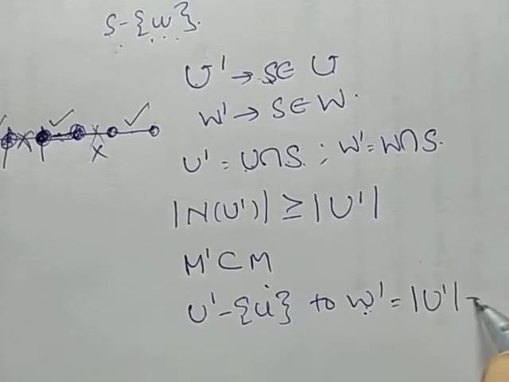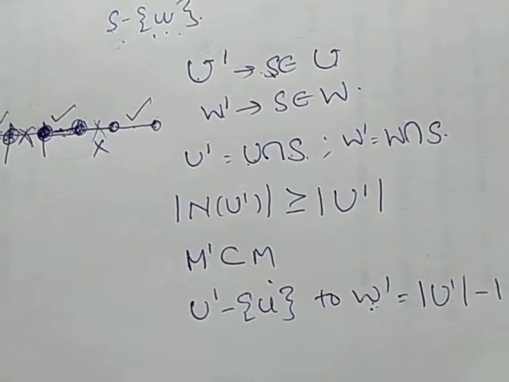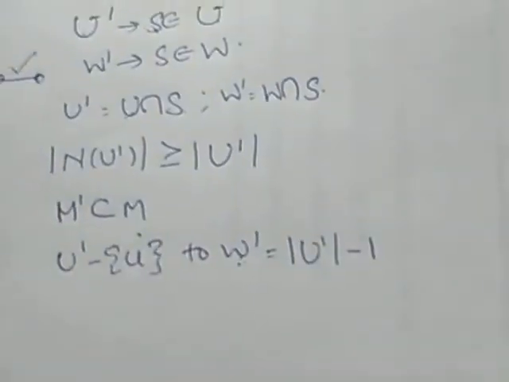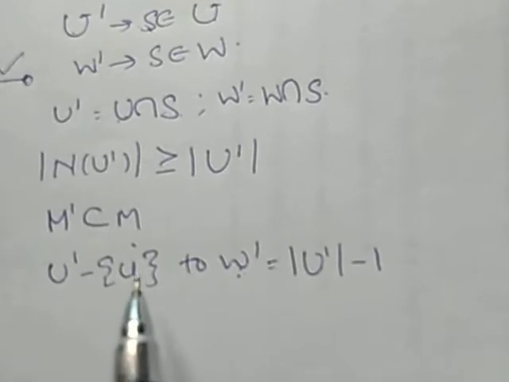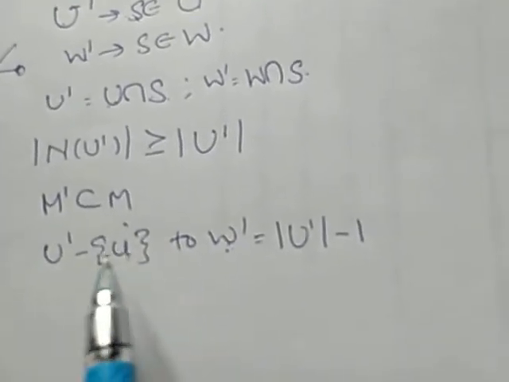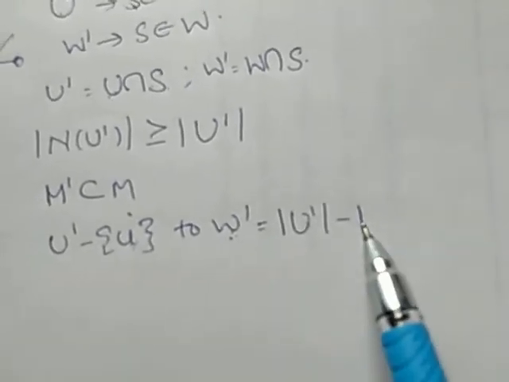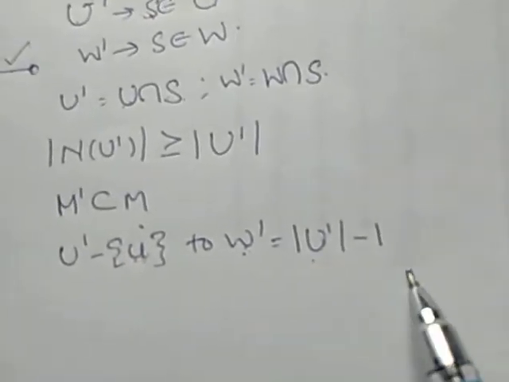The cardinality of U dash minus 1, because here we have removed one vertex. Since we have removed U, I have cardinality of U dash minus 1.